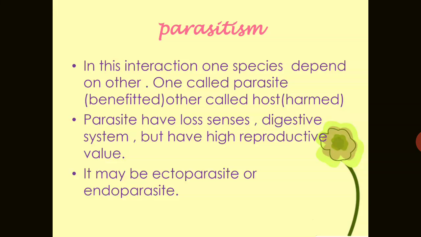The next very common interaction is parasitism. Parasitism means there is a parasite also. In this interaction, one species depends on the other. One is called the parasite, which is benefited, and the other is called the host, and the host always gets harmed. The parasite has lost its senses. It has no digestive system, but has very high reproductive capacity, and sometimes the parasite may be an ectoparasite or an endoparasite.